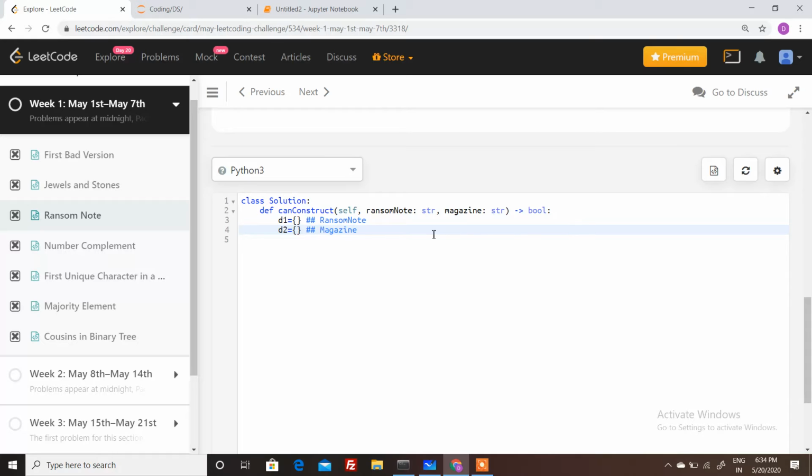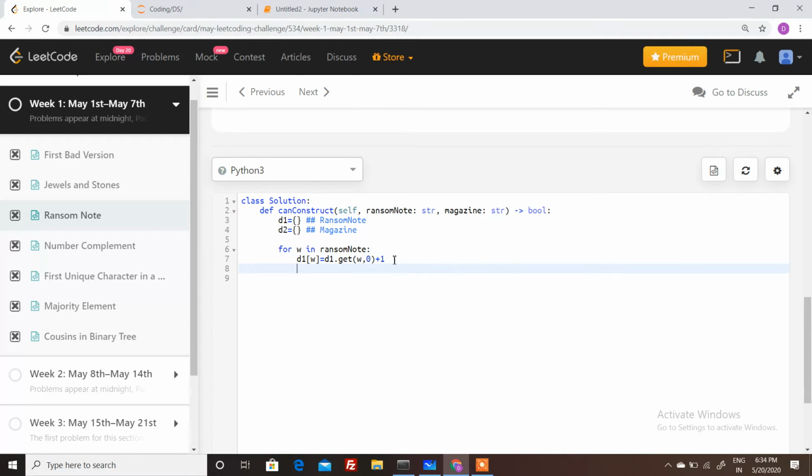Then we will add all the characters of the ransom note. For w in ransom note, we will say D1 of w equals D1.get(w, 0) plus 1. So what does this mean? This means that in the first iteration, if the character is not present in the dictionary, then it will start from 0 and add 1.